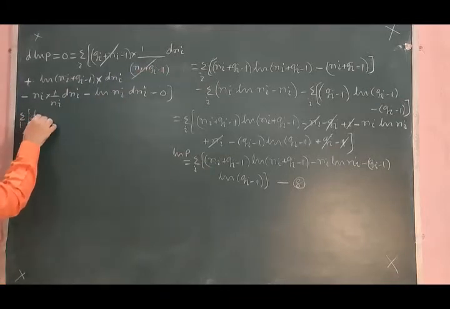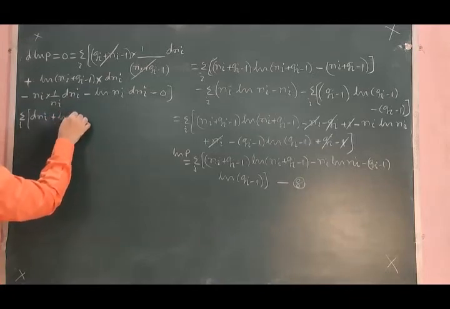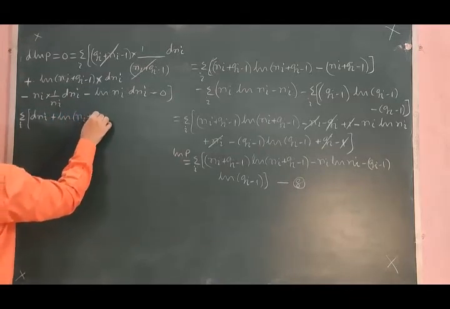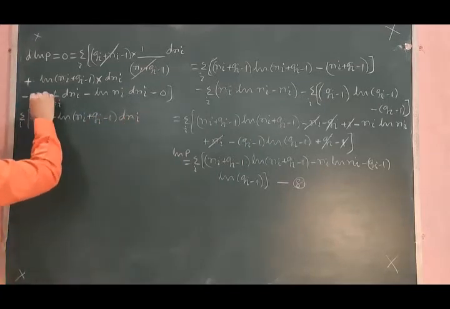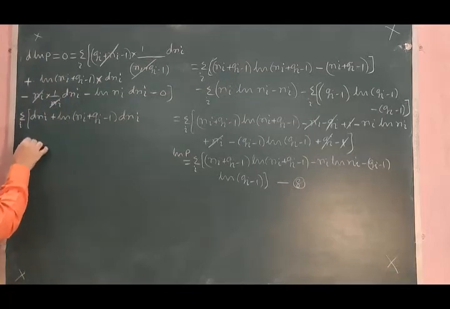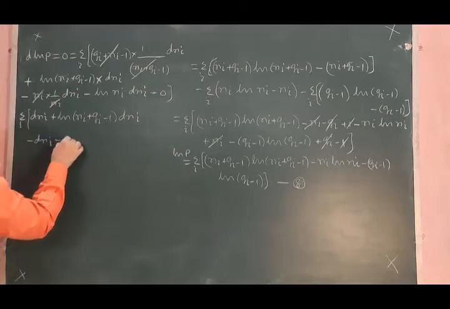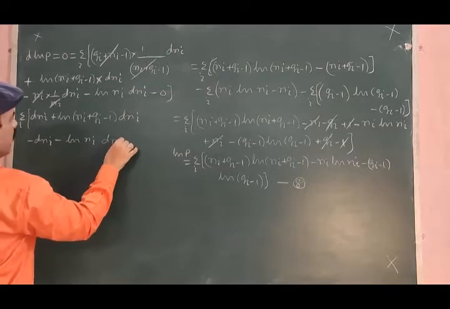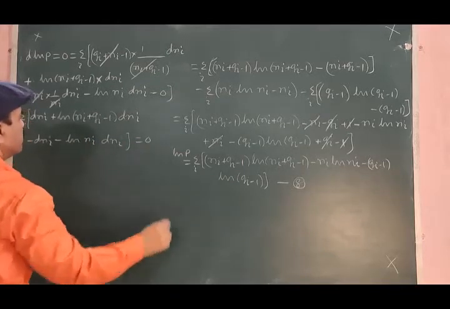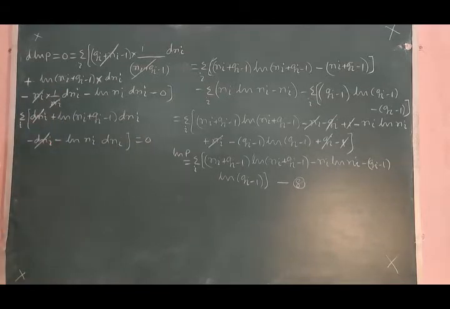dni here. Let us cancel: minus dni, minus logarithm of ni into dni is equal to 0. This plus dni minus dni get cancelled, and what is left is